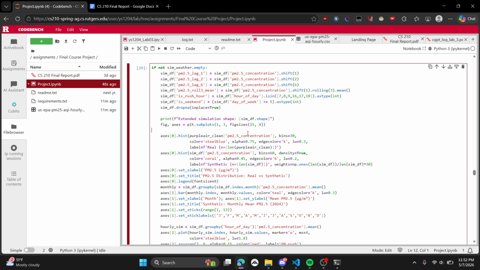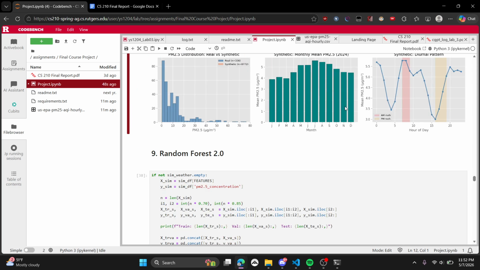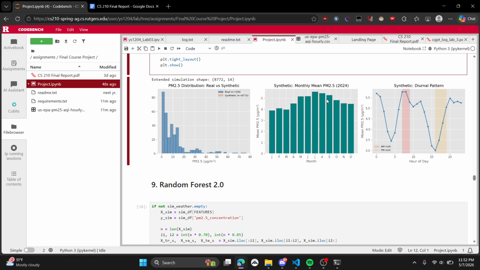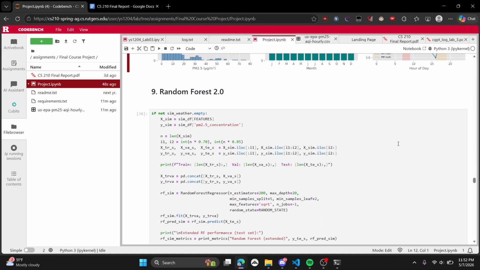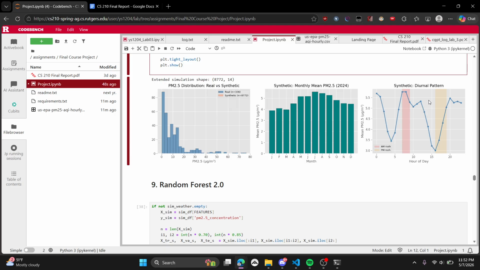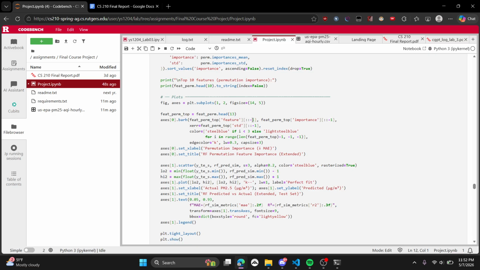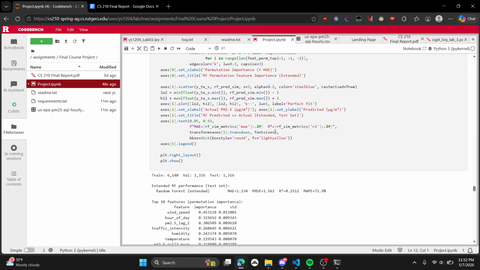We can see here it's keeping in mind that in the summer months it's a little bit higher, and in December it's a little bit higher than in January, right? Because of Christmas and whatnot. And over here, as we can see, it's taking care of the day and night. And then we have the random forest here that runs on the data.